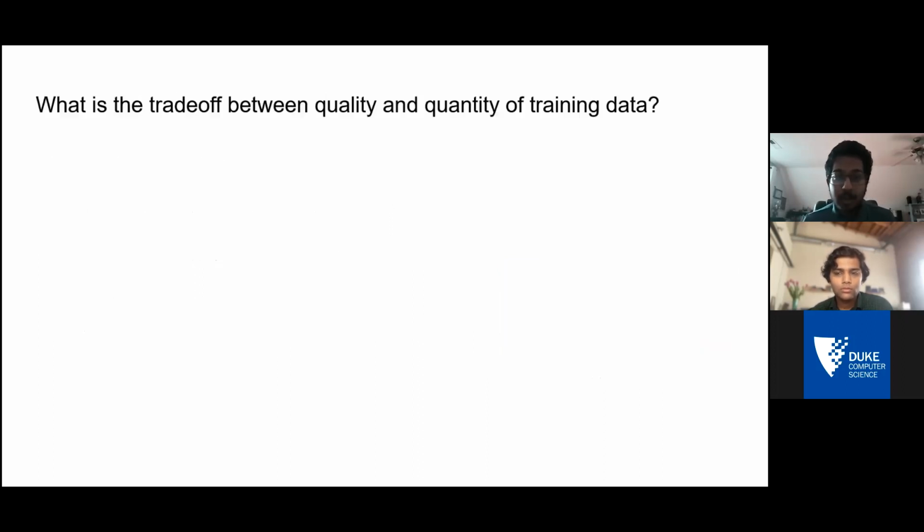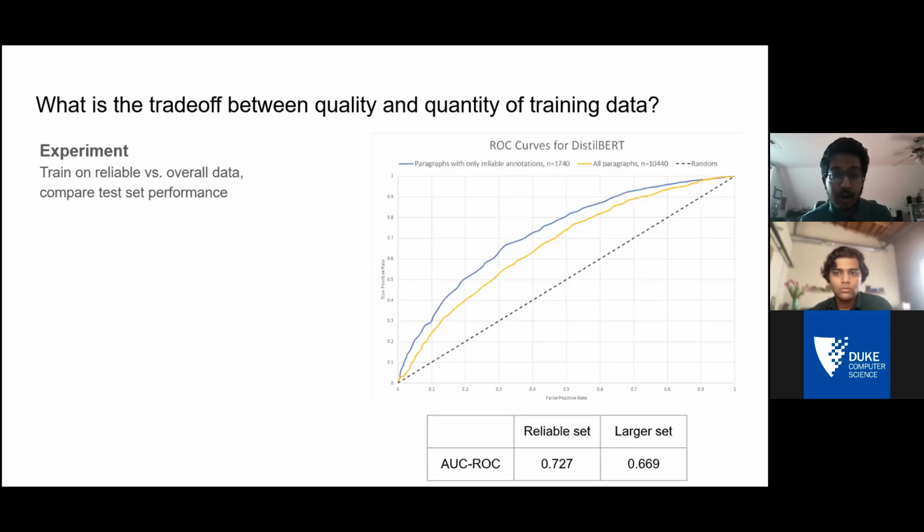To look at this, we wanted to do an experiment to see whether this unreliability was an issue. We first trained on a set that only had paragraphs with reliable annotations, and we compared it to the overall data set that doesn't care about whether annotations are reliable. These are the ROC curves on our simplest model, Hilbert. The blue line represents paragraphs that only have reliable annotations, and there are only 1,740 paragraphs to work with. The yellow line represents a model trained on all of the possible paragraphs we have, which is 10,440 paragraphs.